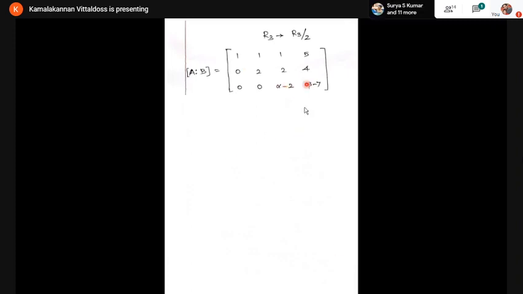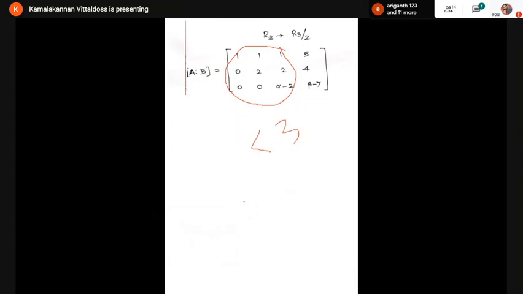Now look at the system. I'm getting the echelon form now. Now look at the A matrix. In the question they have given: for what values of alpha and beta does the system have infinitely many solutions? Infinitely many solutions means the rank must be less than the number of unknowns. Here we have 3 unknowns, namely x, y, z. Therefore, the rank must be 2 or 1.